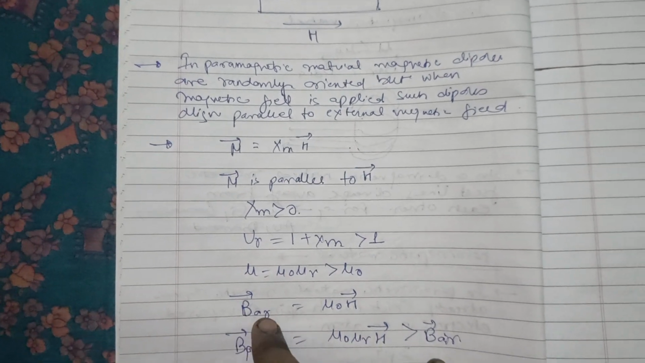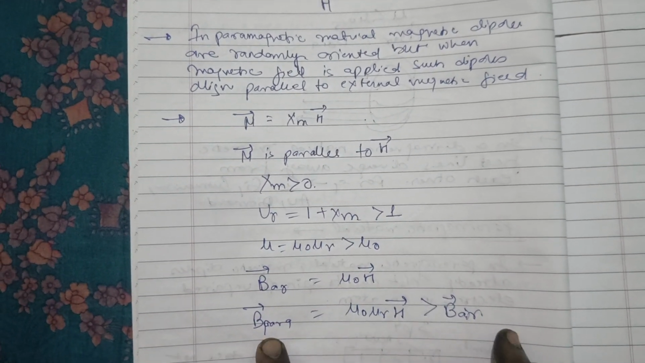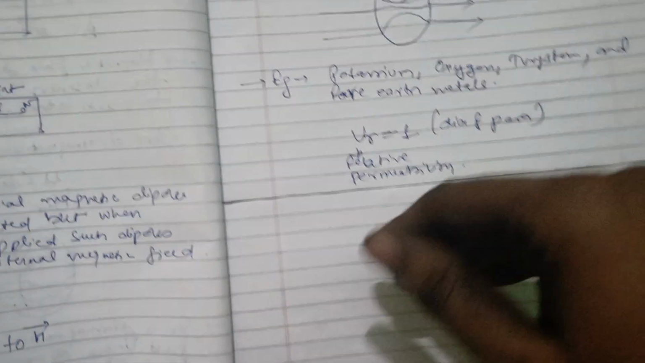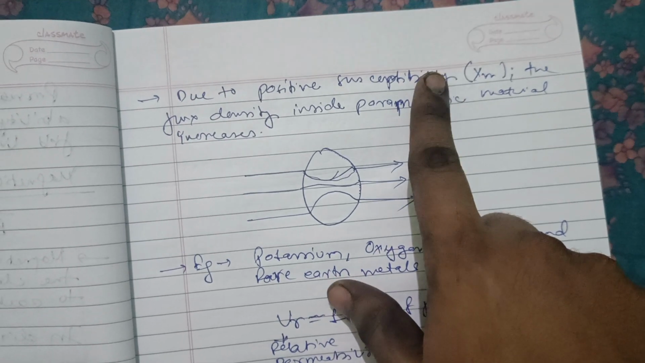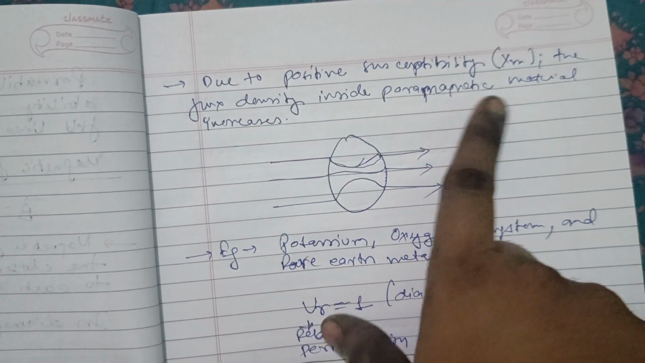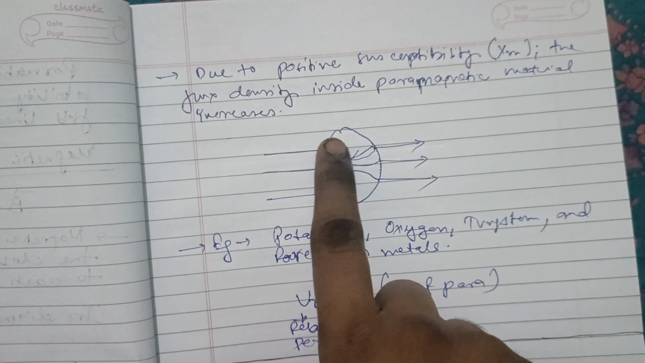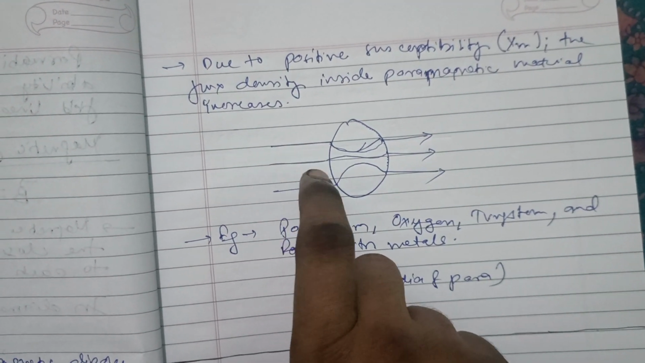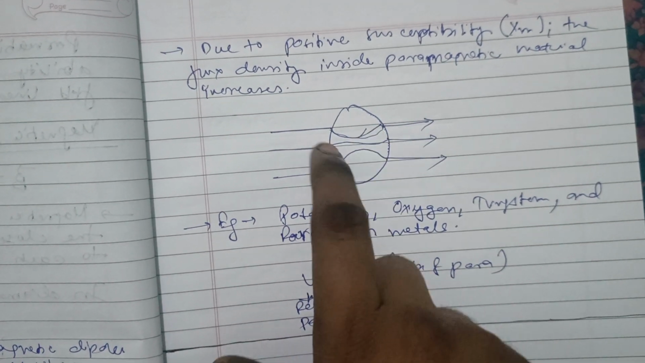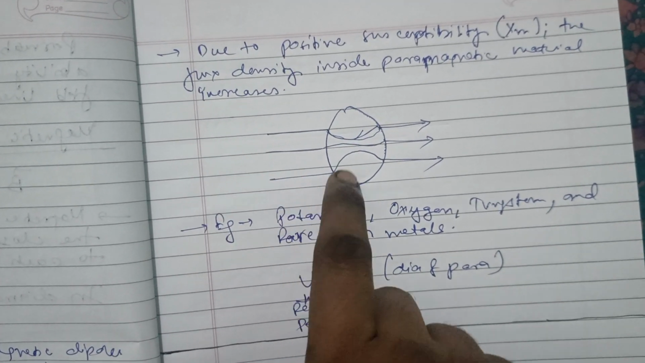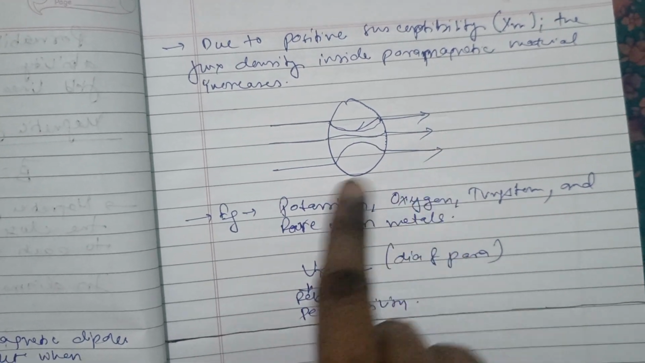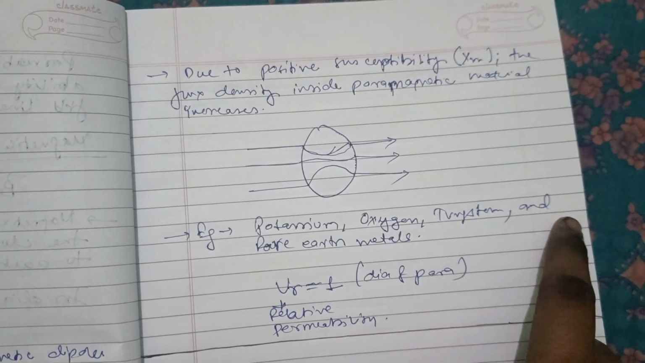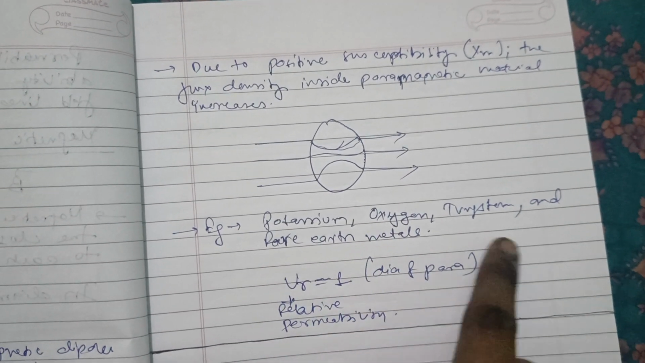So B air equals mu 0 H, and B para equals mu 0 mu r H is greater than B air. Due to positive susceptibility, the flux density inside paramagnetic material increases. So the closeness of field lines will increase in a paramagnetic material because chi m is positive. Examples of paramagnetic materials are potassium, oxygen, tungsten, and rare earth metals.